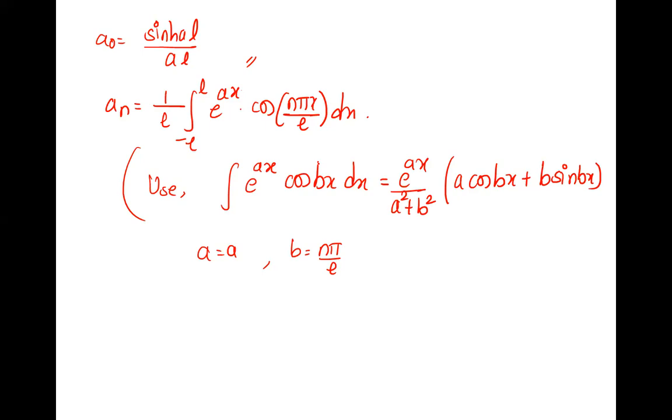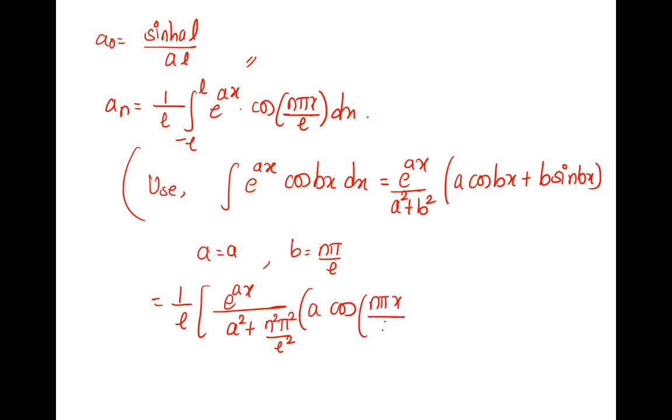Right, so we can apply the formula now. It is 1 by L, e raised to ax upon a square plus b square, that is n square pi square by L square, into a cos n pi x by L. A is a itself.